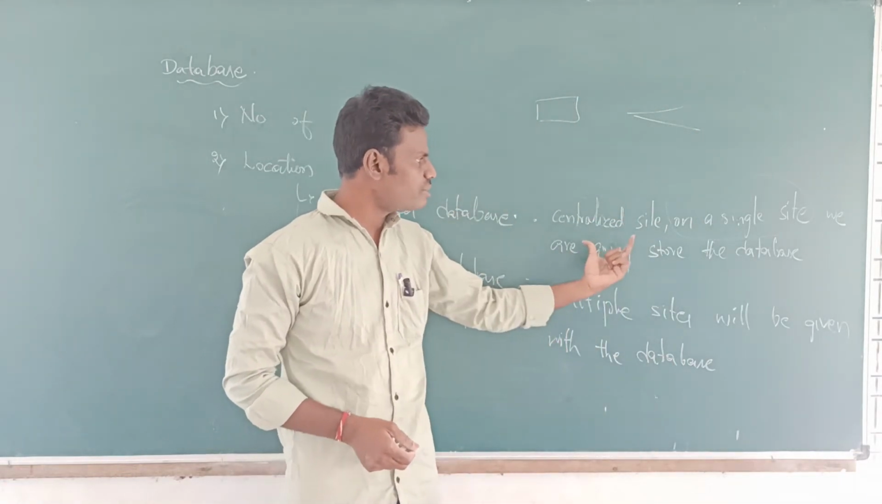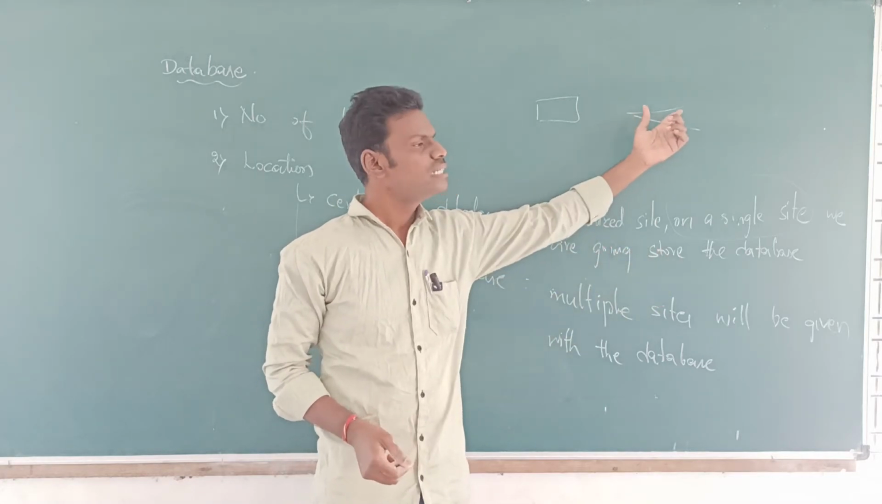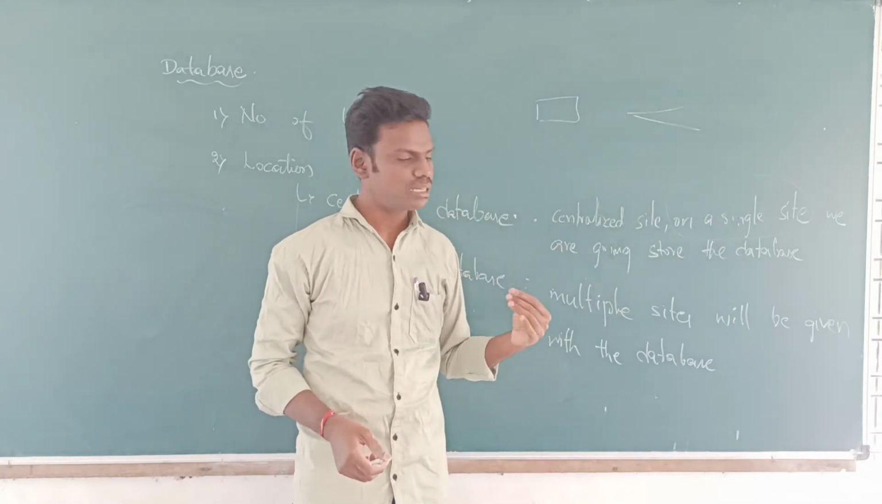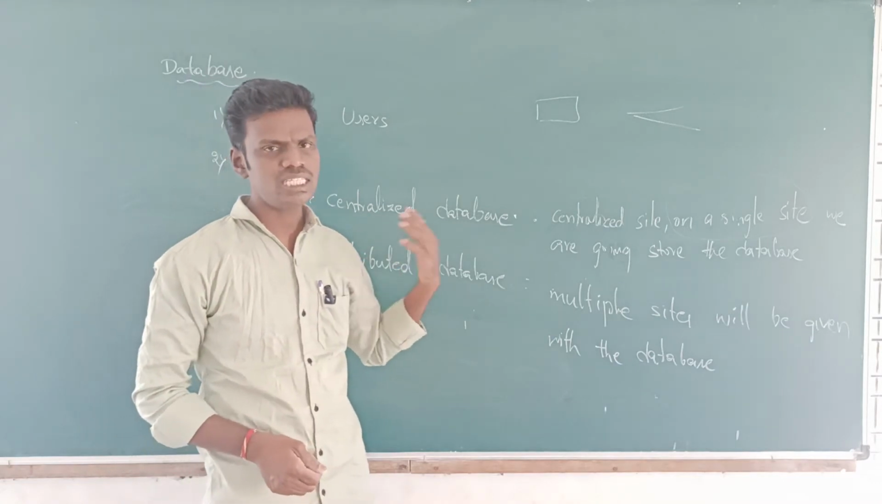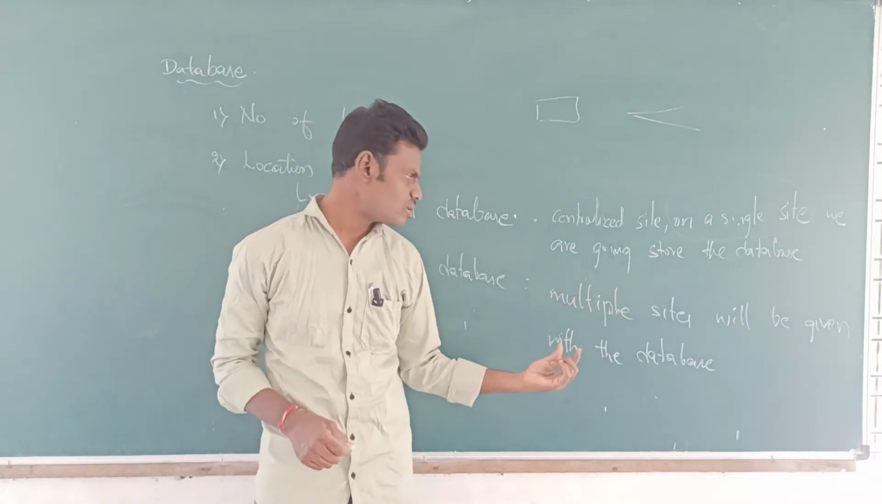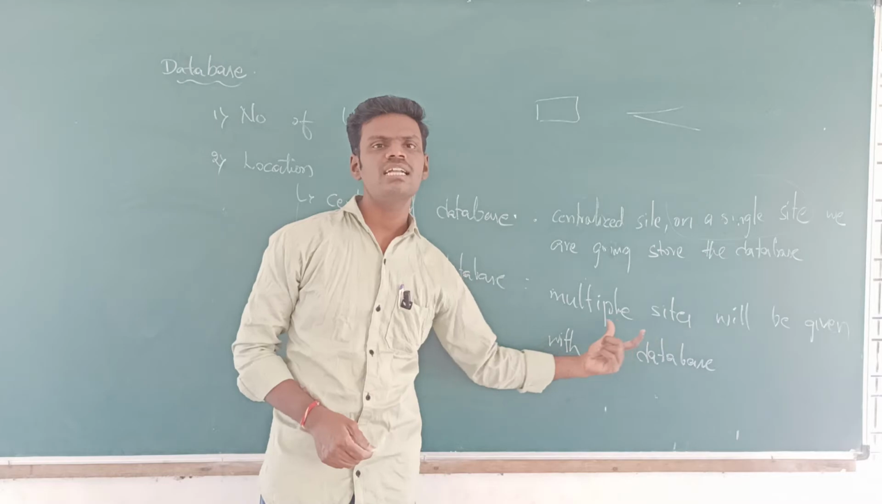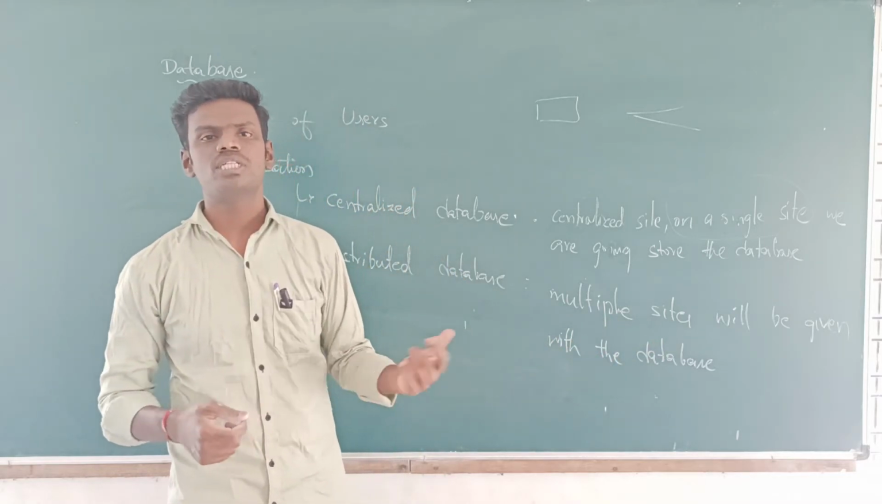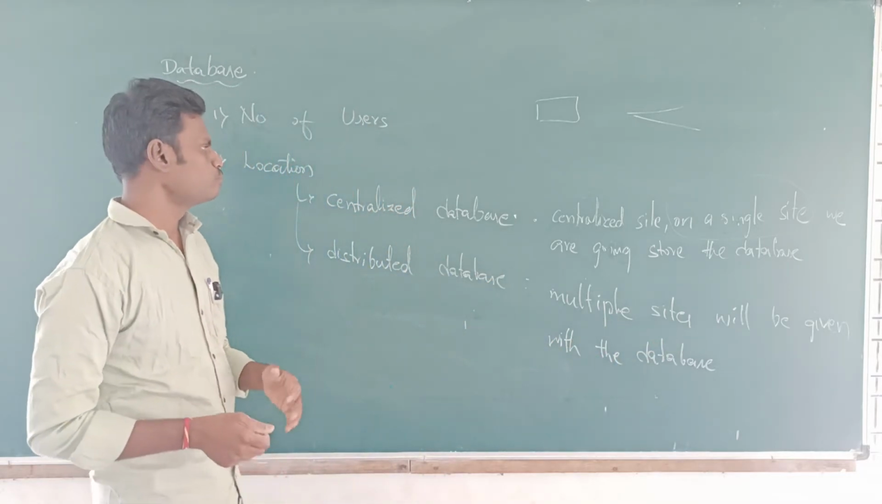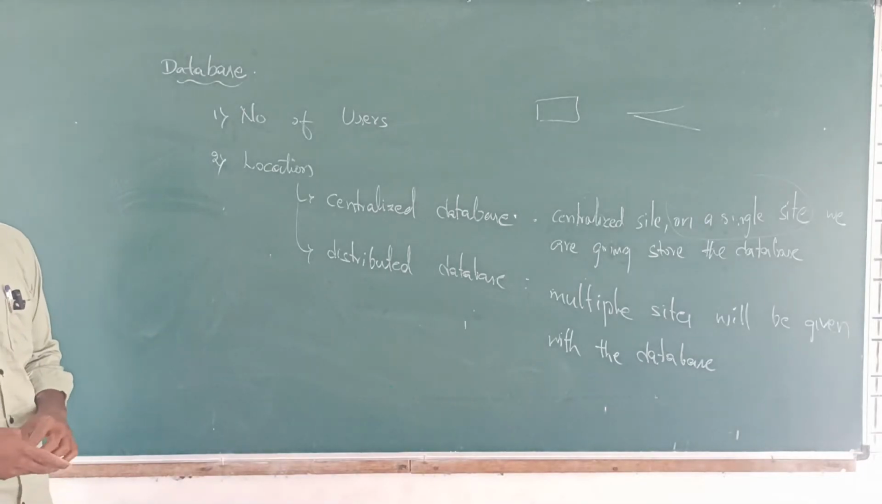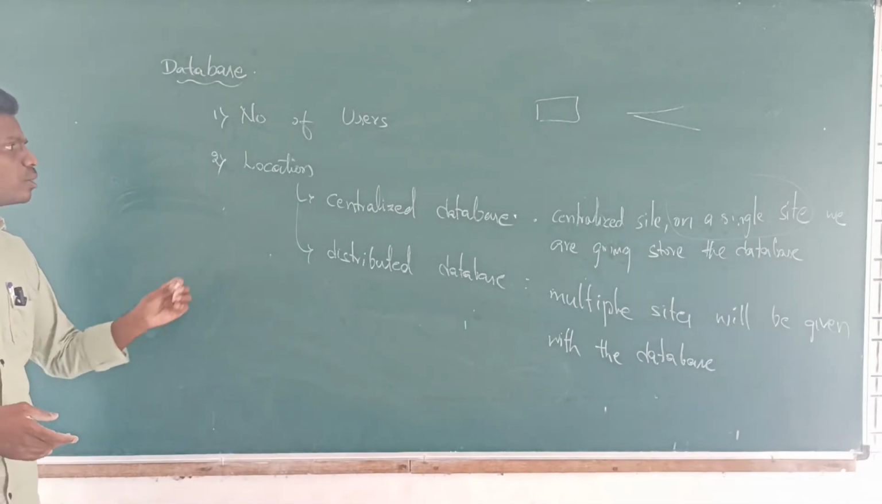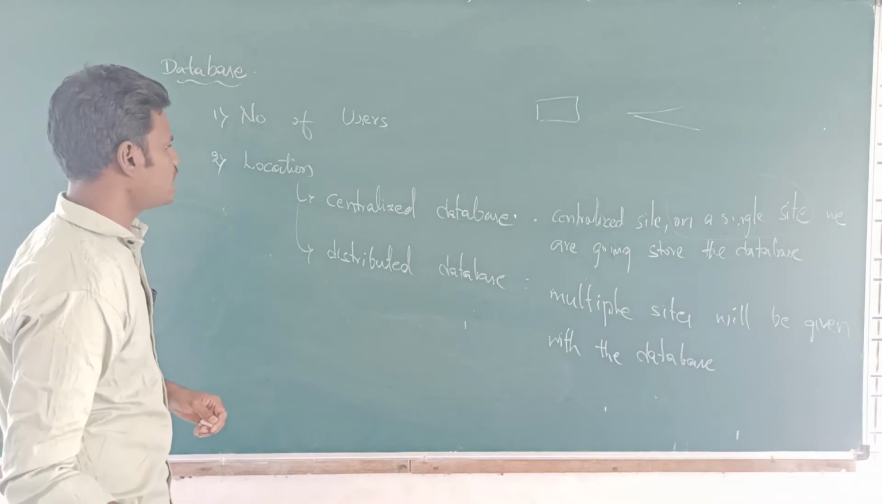This is the server where we are storing the database and clients will be requesting the data. But in this particular case, every system will be working as both client and server, because we are distributing the database between multiple users, multiple sites, you can say. That is the reason it is called a distributed database. I hope it is clear to you based on the location.